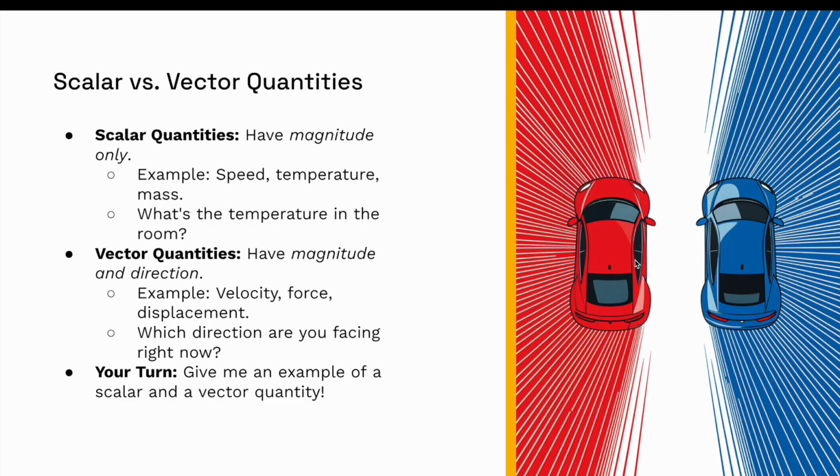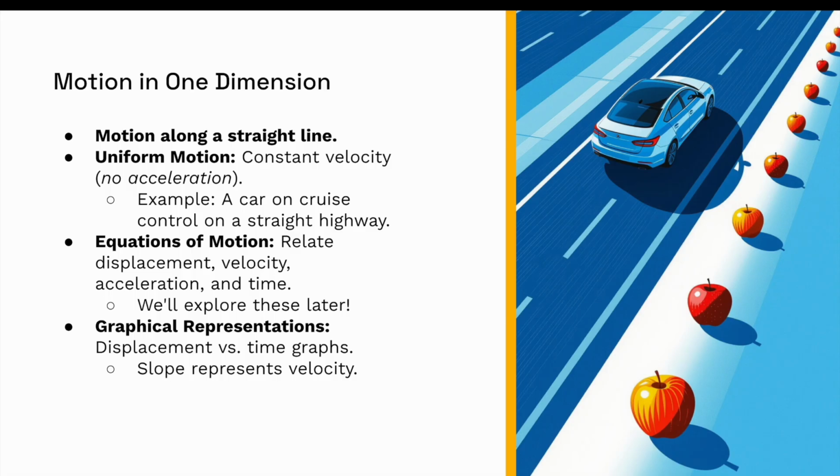So even though these two cars would have the same speed, they'd have a different velocity because the direction's different. So now I'd like you to take a moment and think of a scalar quantity and a vector quantity of your own. It doesn't have to be physics related, just think of one. So now let's get into motion in one dimension.